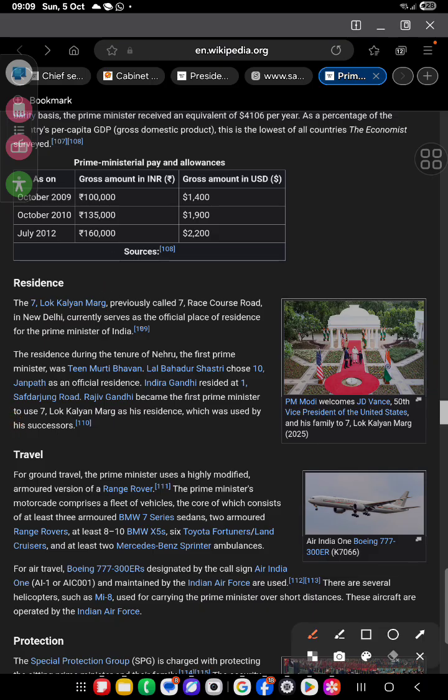Residence: Lok Kalyan Marg, previously Race Course Road, New Delhi, serves as the official residence. During the tenure of Nehru, the first Prime Minister, the residence was Teen Murti Bhavan. Lal Bahadur Shastri was at Teen Murti, and Indira Gandhi was at Safdarjung Road; that was the residence the Prime Minister had. So presently it is Lok Kalyan Marg, called the Seven Race Course Road, New Delhi. You can see here, the 58th Vice President of the United States was invited to Lok Kalyan Marg. Modi invited the 58th Vice President of the United States.